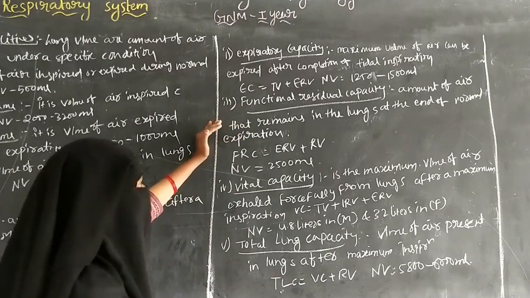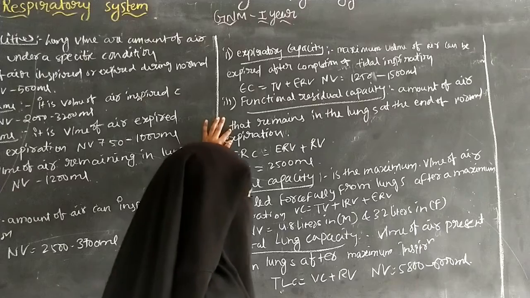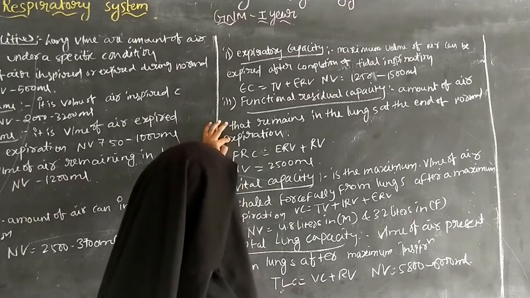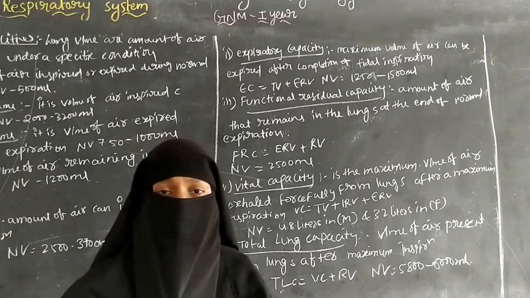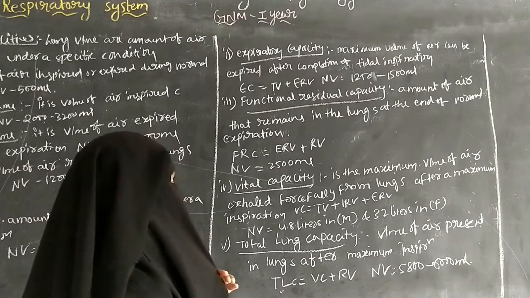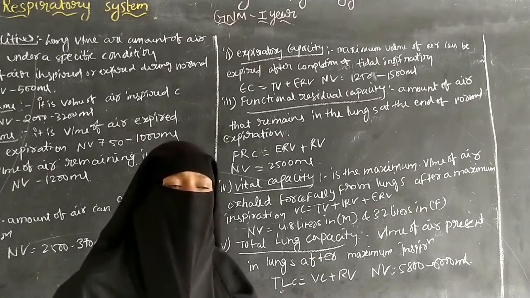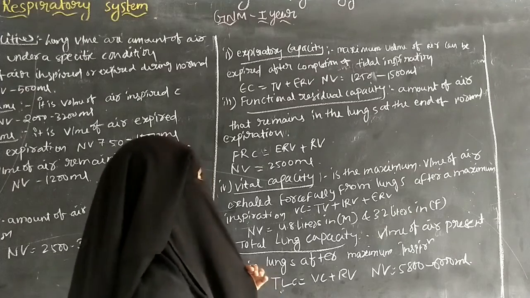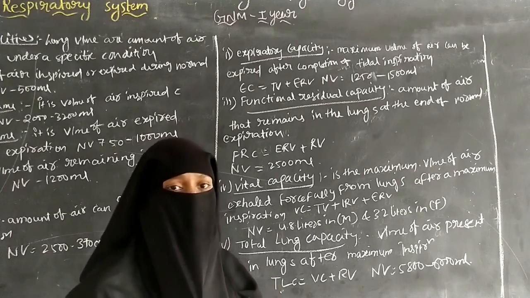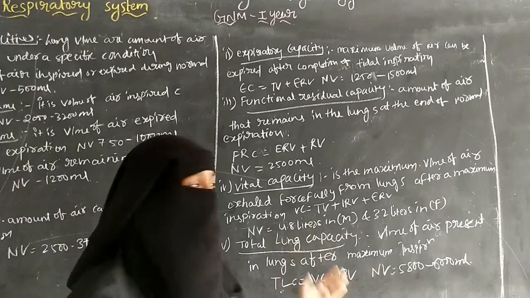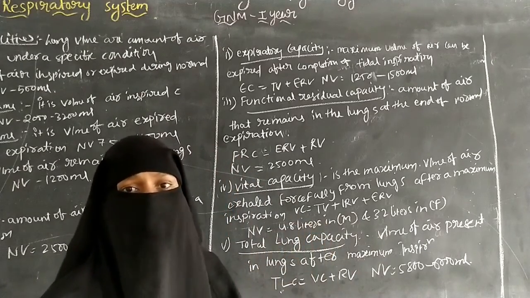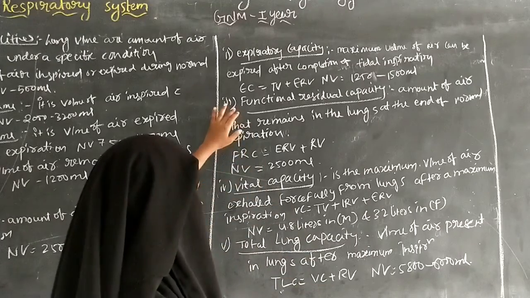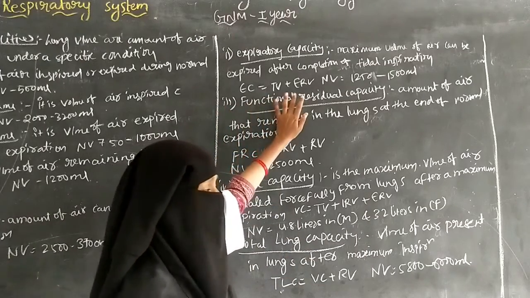Next one is functional residual capacity. It is the amount of air that remains in the lungs at the end of the normal expiration. So the amount of air remaining in the lungs at the end of normal expiration is called functional residual capacity.